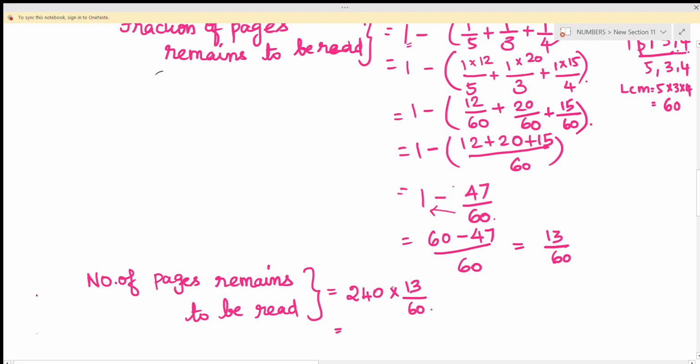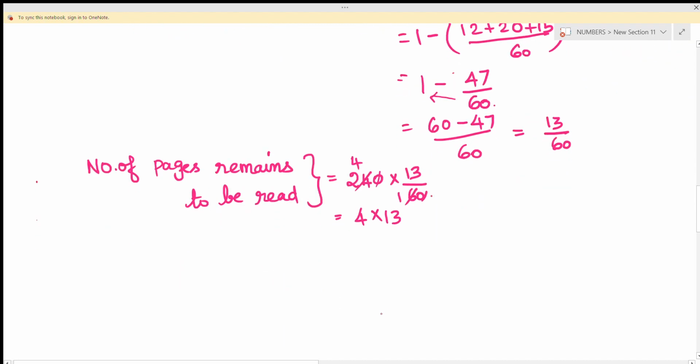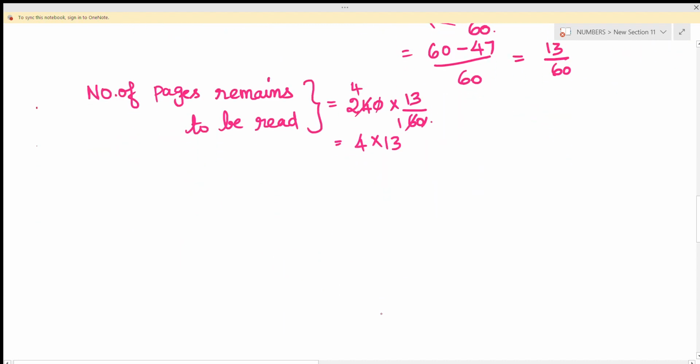Here 240 is given in the question as the total number of pages. Now we are going to cancel this 0, and 6 ones are 6, 6 fours are 24. So 4 into 13, 4 13s are 52. So now we got the answer.